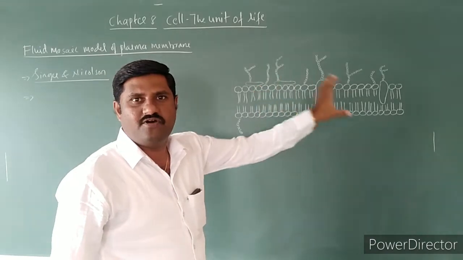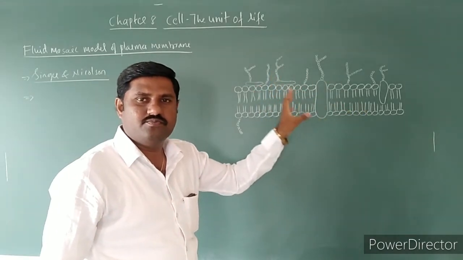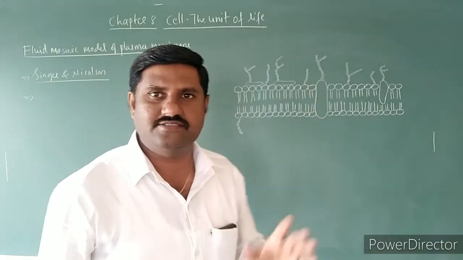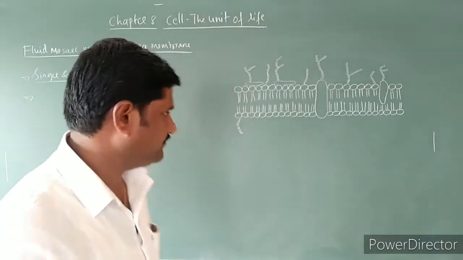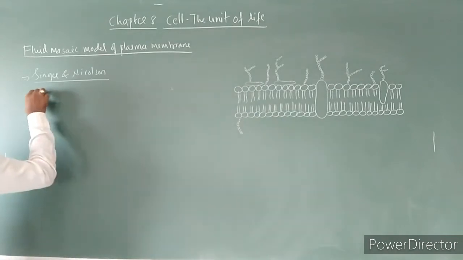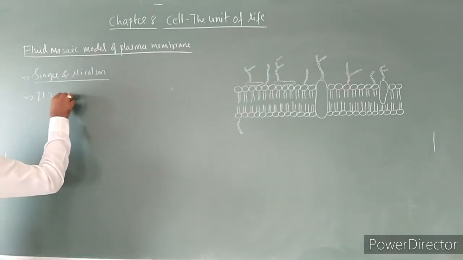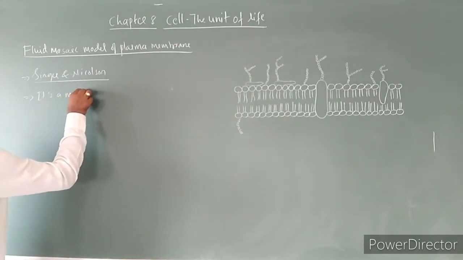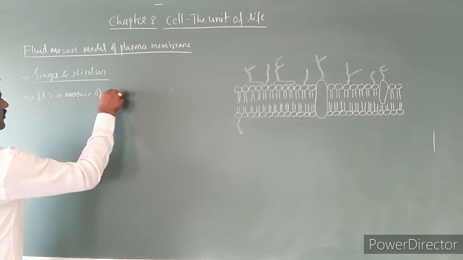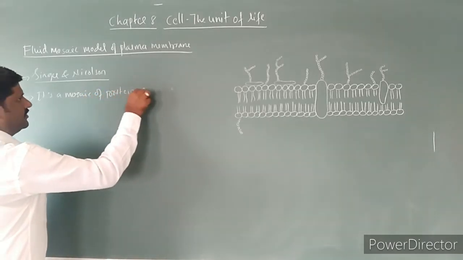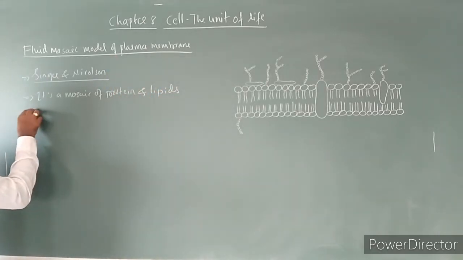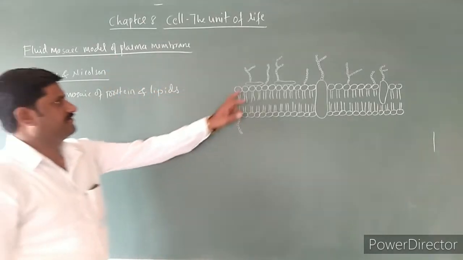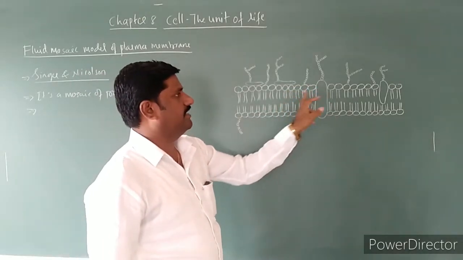Both together form this model of plasma membrane, hence it is said to be a mosaic of proteins as well as lipids.